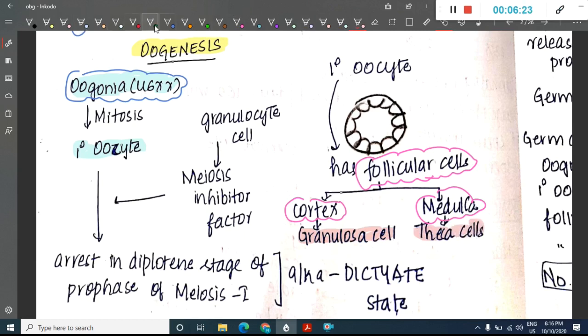This primary oocyte, in the presence of meiosis inhibitory factor, leads to arrest of oogonia in the diplotene stage of prophase of meiosis 1. So the oocytes are arrested in the diplotene stage of prophase of meiosis 1, and this is also called the dictyate state.